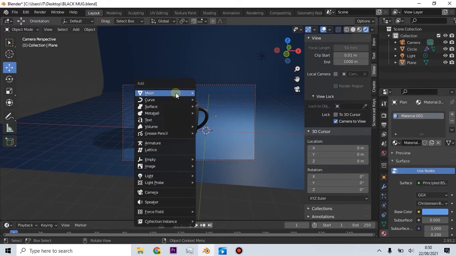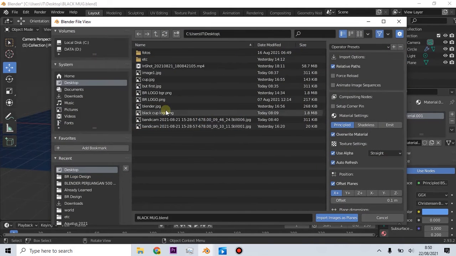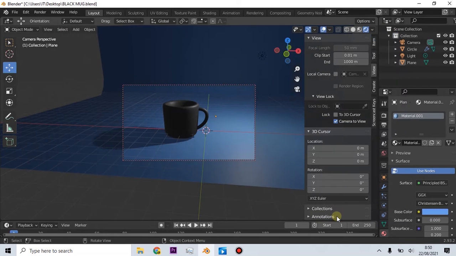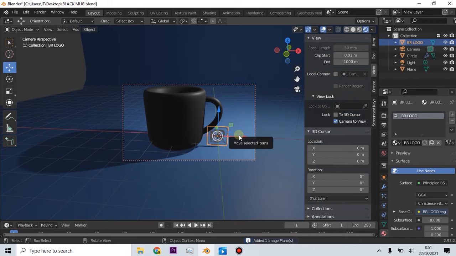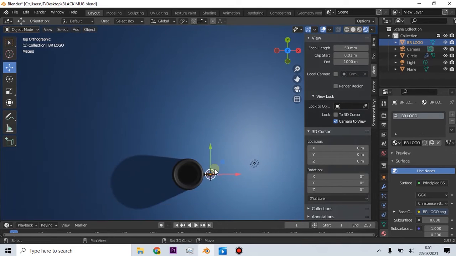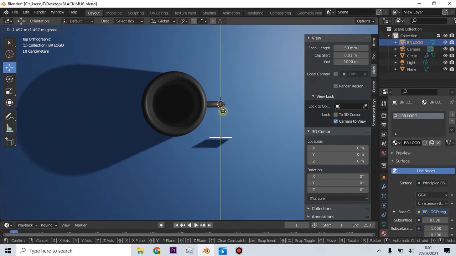Now Shift-A. Go to Images and choose Images as Planes. Choose your image to use as the logo. Now your logo shows as a plane. Set it in front of the cup.